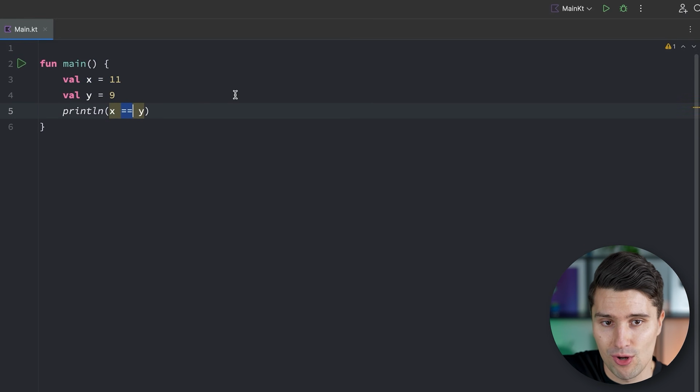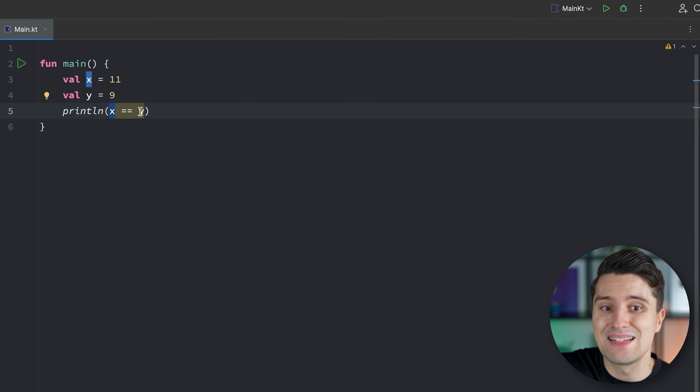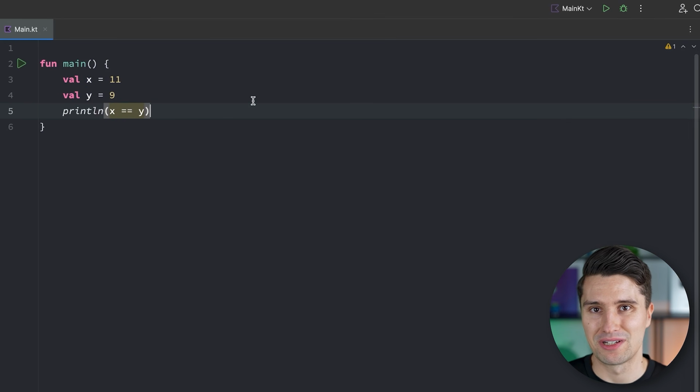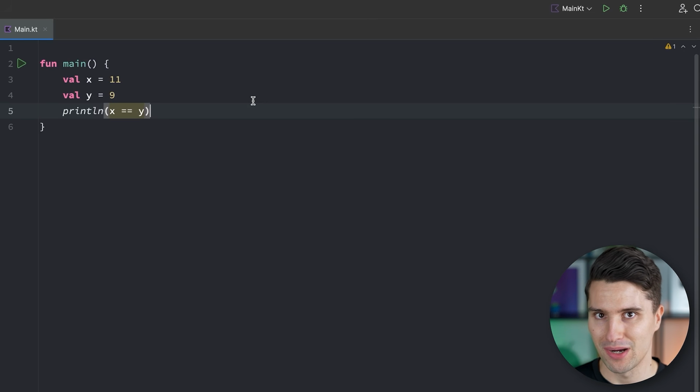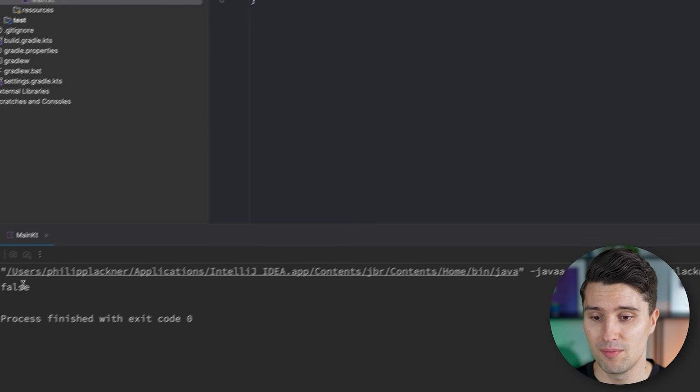And double equals in Kotlin is a comparison operator. So we want to compare whether this value is actually the same as this one. And what needs to be the case now with all these comparison operators is that the outcome of that now isn't a number anymore, like there was with the arithmetic operators when adding two integers, for example, but the result of such a comparison can either be true or false. So x and y can either be the same or not, but there are no other options. And that's exactly what we then also get, a Boolean.